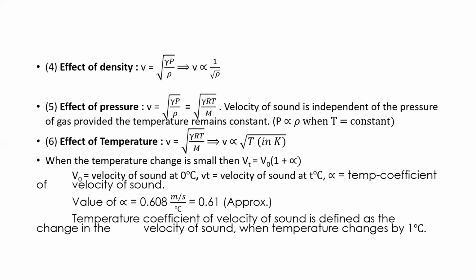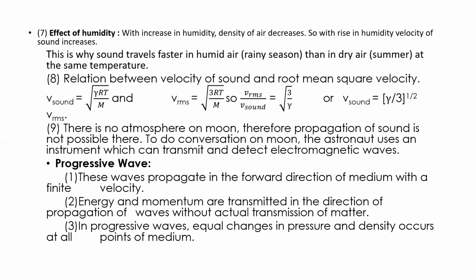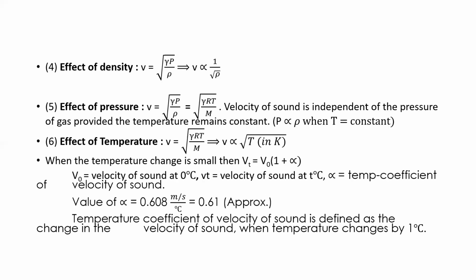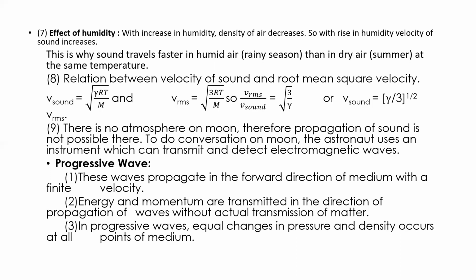Next. So what is the effect of humidity? See here. With increase in the humidity, the density of the air decreases. When the density of the air decreases, just now you have seen the relation between density and the velocity. It is inversely proportional to the square root of density. So with the rise in humidity, the velocity of sound increases. So here you can see that humidity and the velocity of sound are directly related.